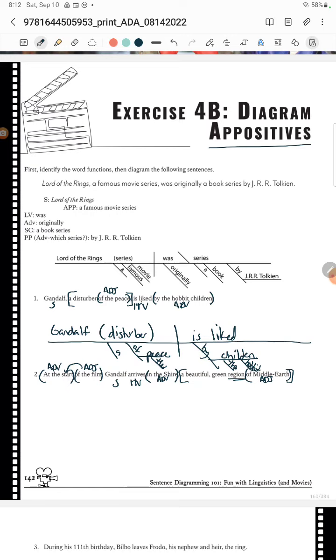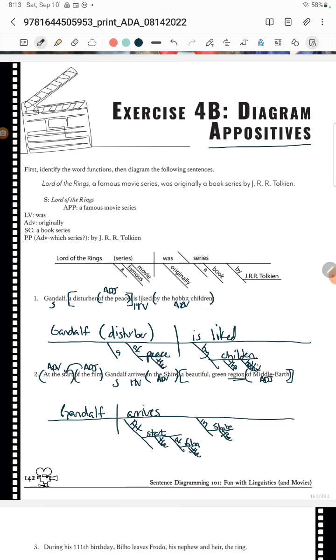I'm glad I have room on this one. All right, so think about my spacing. I've got Gandalf here at the beginning, and Gandalf is going to arrive. Now, because of word order, I have to deal with the at the start first. So I know that it's at the start. And then which start? The start of the film. And then I know he arrives in the Shire, which is the place.